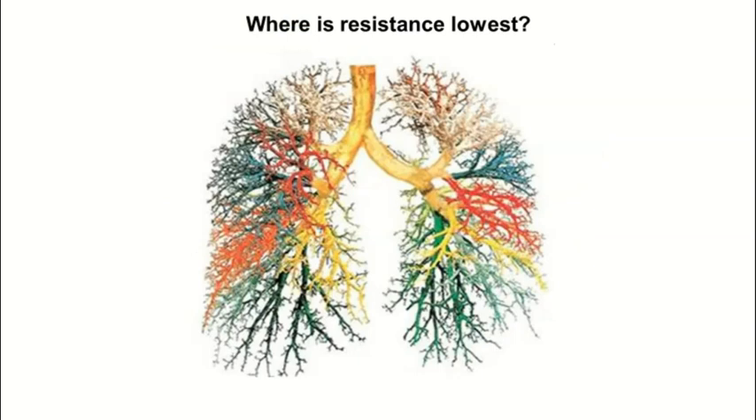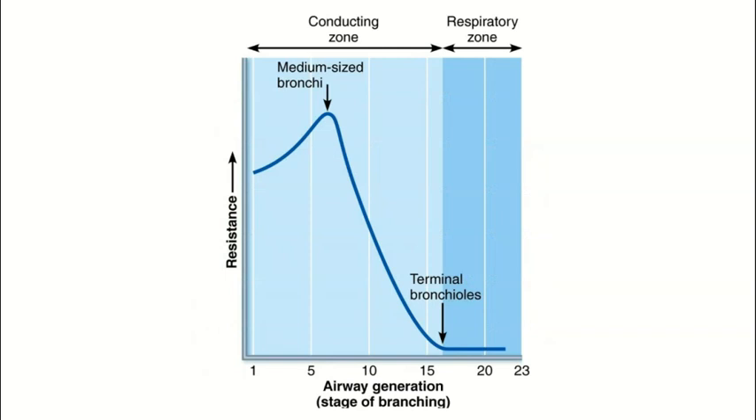Given we just discussed that airway resistance is lowest in large diameter vessels, you would think that airway resistance would be lowest in the trachea and the primary bronchi, since those are the airways with the largest diameters. However, interestingly, resistance is actually lowest at the terminal bronchioles. Even though the terminal bronchioles are microscopic and their radius is very small, there are many of them, thousands of them. In fact, there are so many that their sheer number outweighs their really small radius.